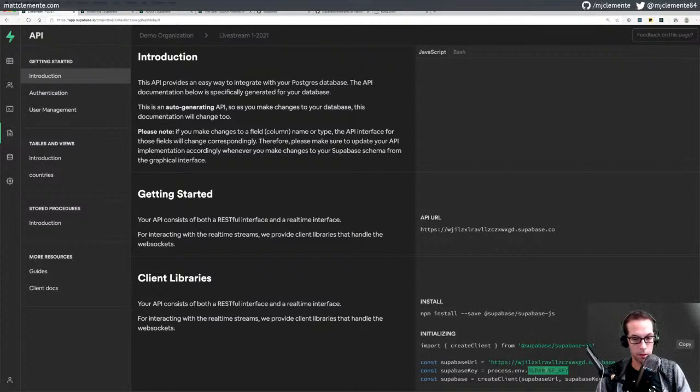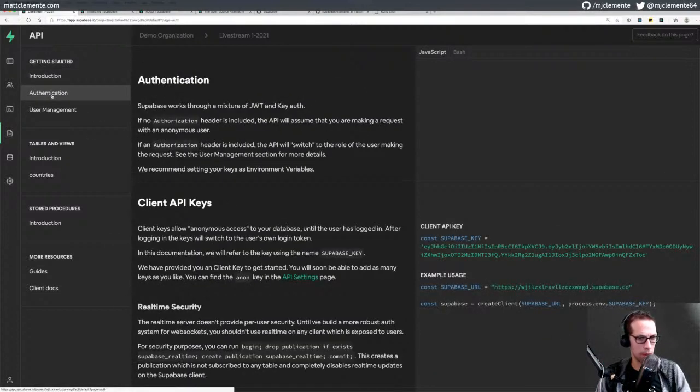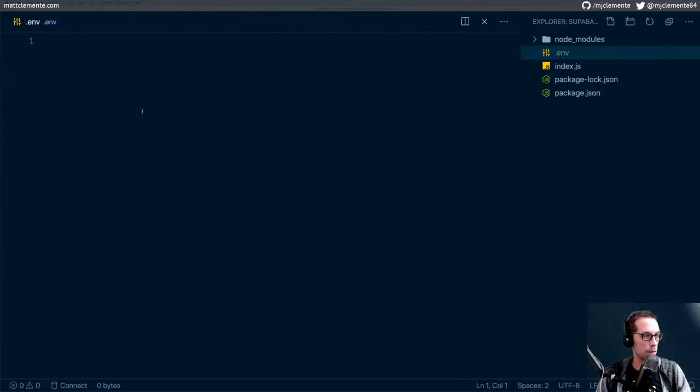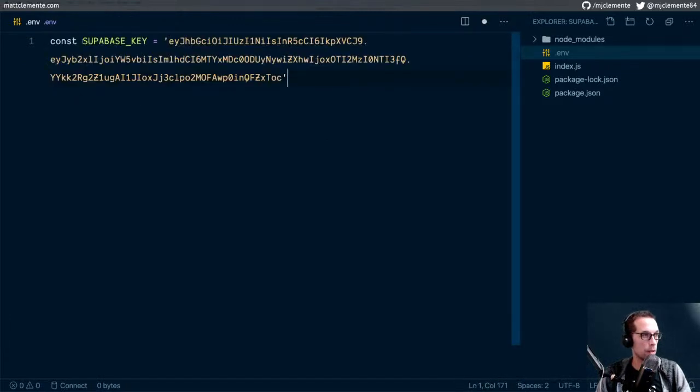So Supabase key, and that's, we're grabbing that client, Supabase URL, Supabase key. So that's the Supabase key. I can just set it this way. Well, let me drop this. This is my rusty node development. But let's see. I think I can do that, and it'll get picked up automatically.